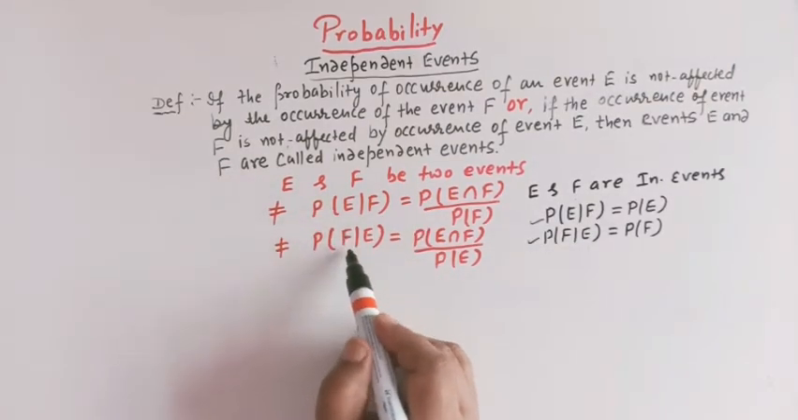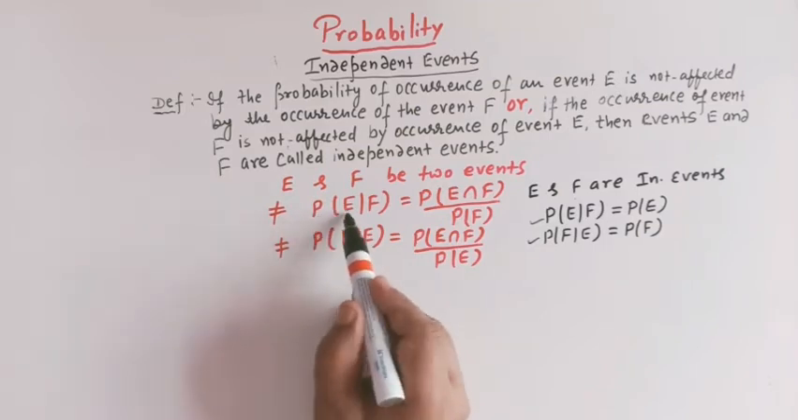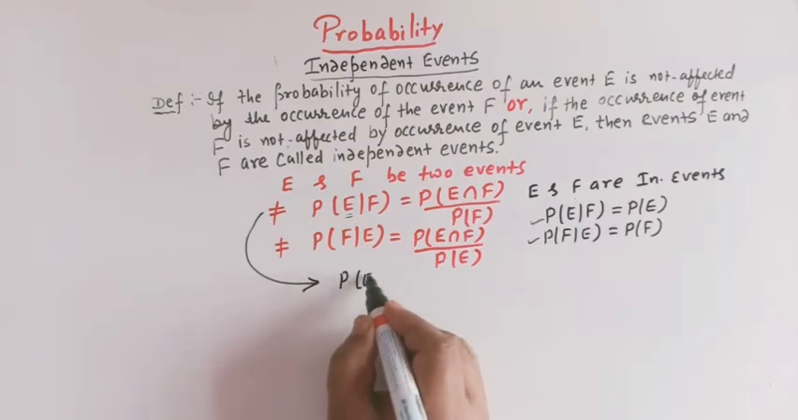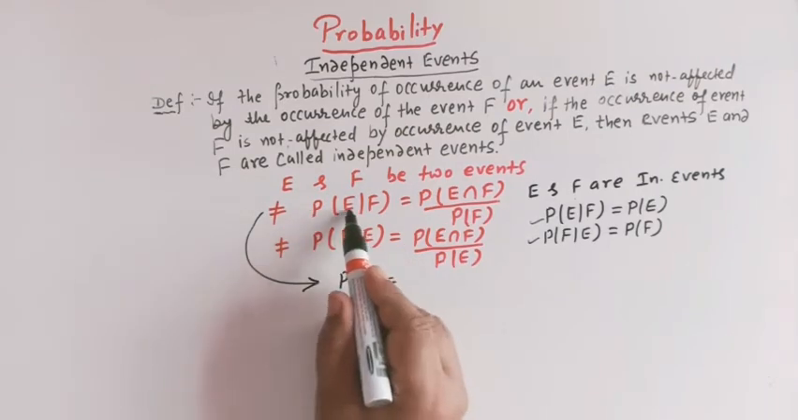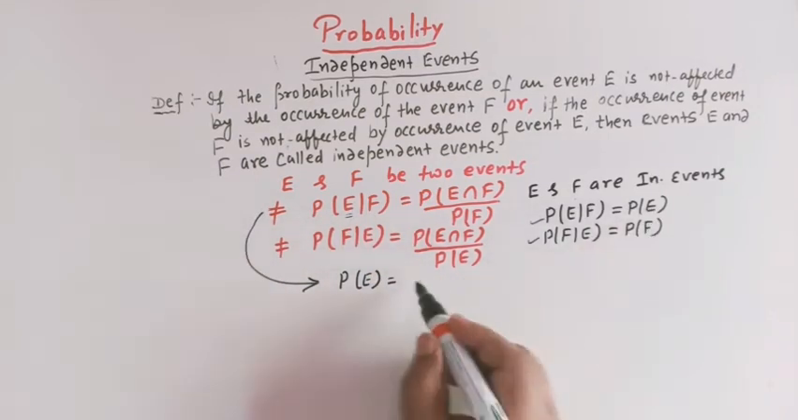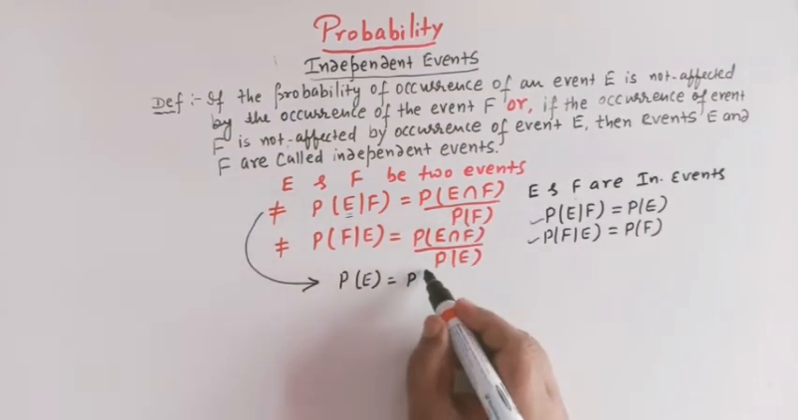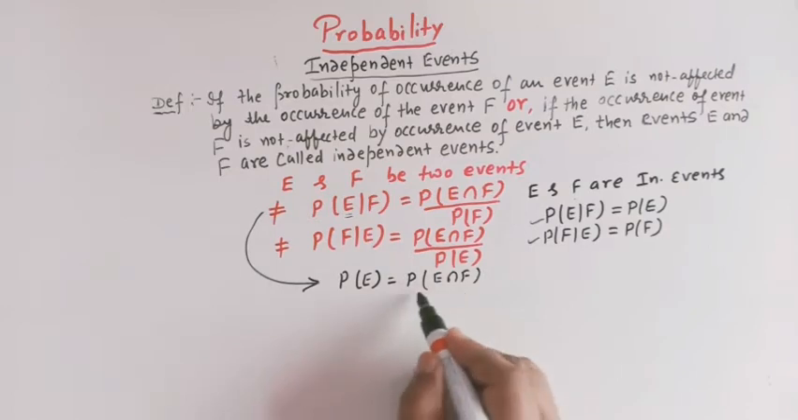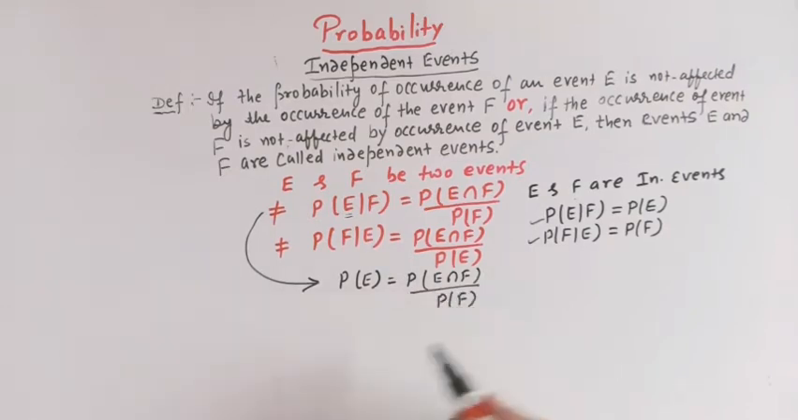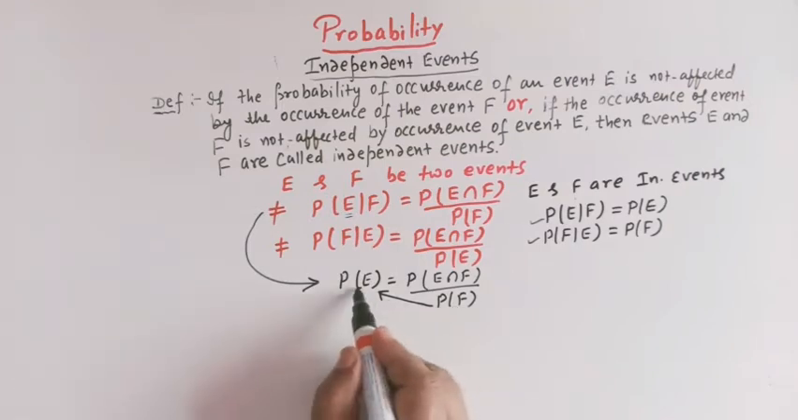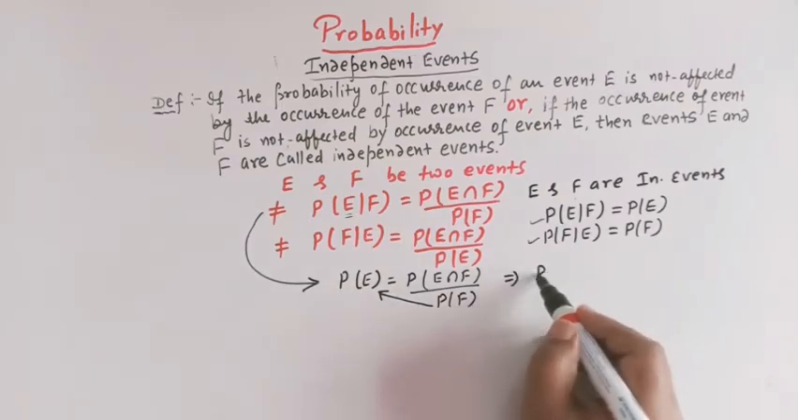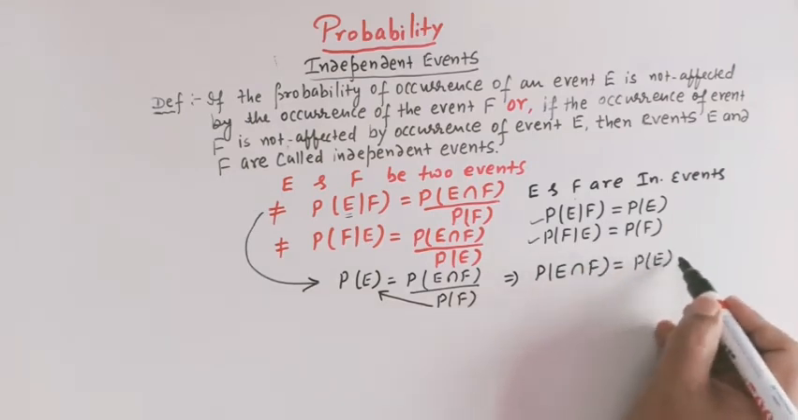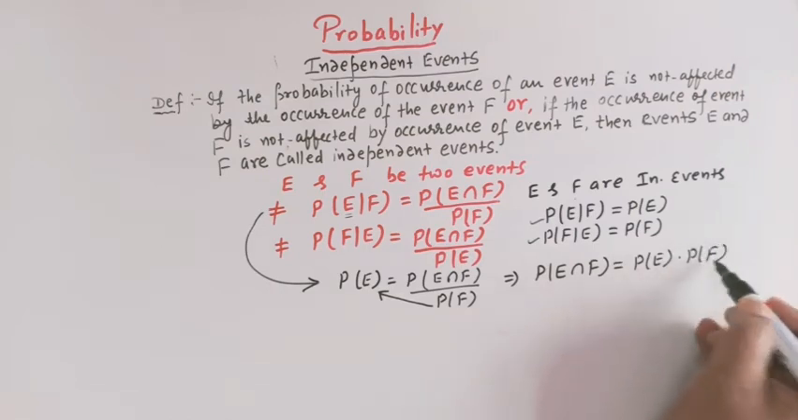So if we use these two results in these two formulas, then we see that the conditional probability of E is equal to P of E, right? Because P of E given F is equal to P of E, this result reduces to P of E intersection F divided by P of F, and if we take P of F to this side, we get P of E intersection F is equal to P of E multiplied by P of F, right?